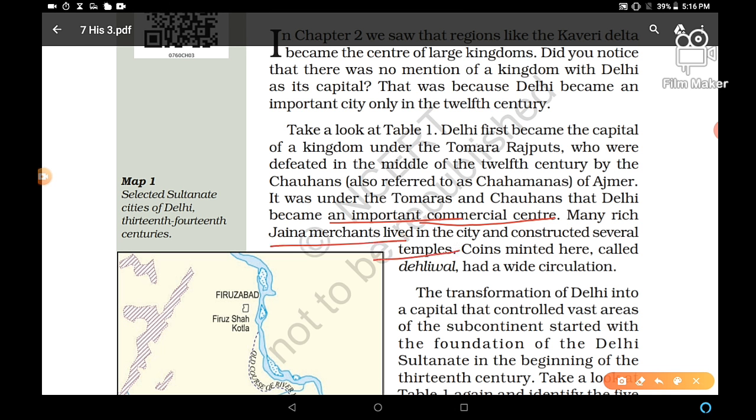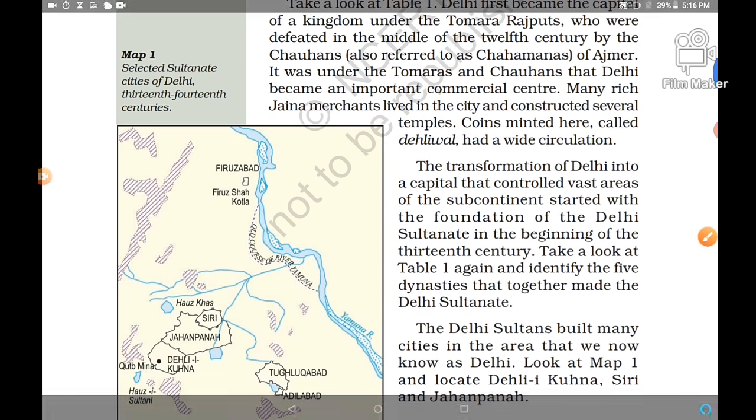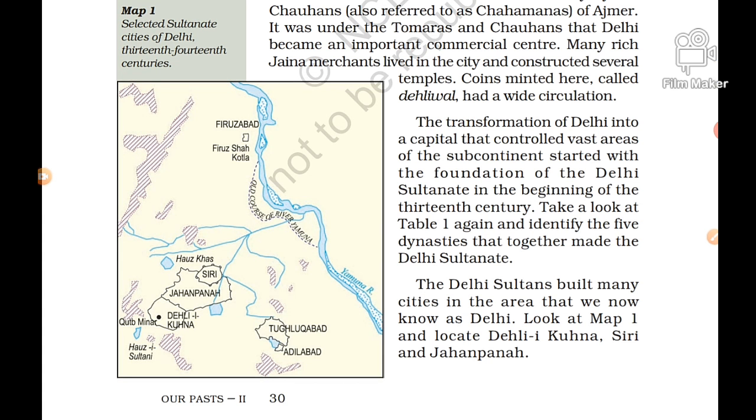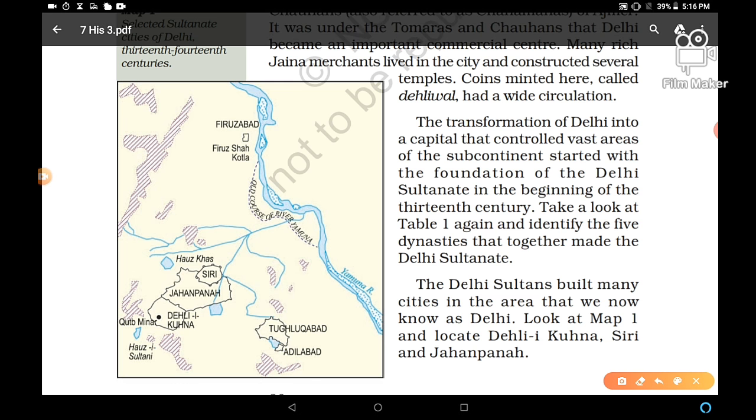You have listened about the temples in Delhi. Coins minted here were called Dehliwal. You have to remember, they had a wide circulation. The transformation of Delhi into a capital that controlled vast areas of the subcontinent started with the foundation of the Delhi Sultanate in the beginning of the 13th century, and now we'll see in this map Firozabad, Firoz Shah Kotla,